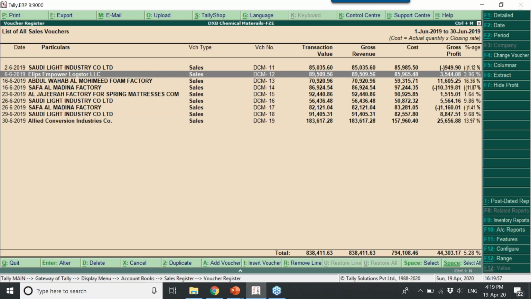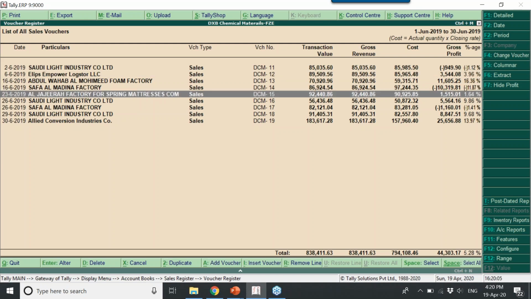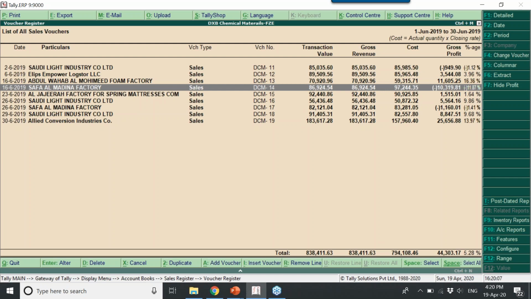But if you have sold it below the landing cost, it shows in negative. This is the alert for the business owner. You need to ensure that every day when you pass a sales transaction, or depending on users, you check this report whether the transaction passed is right or wrong.